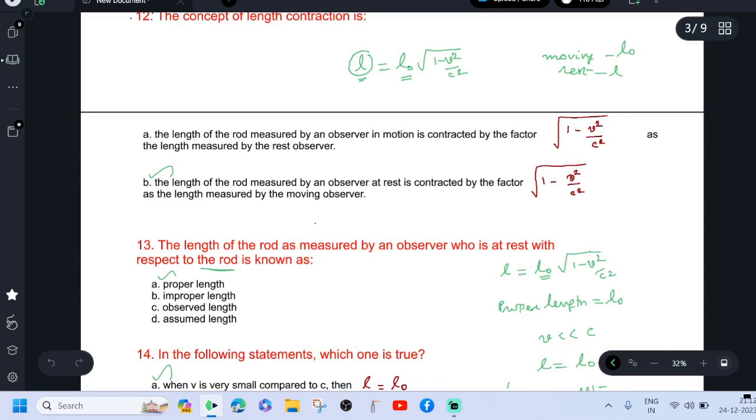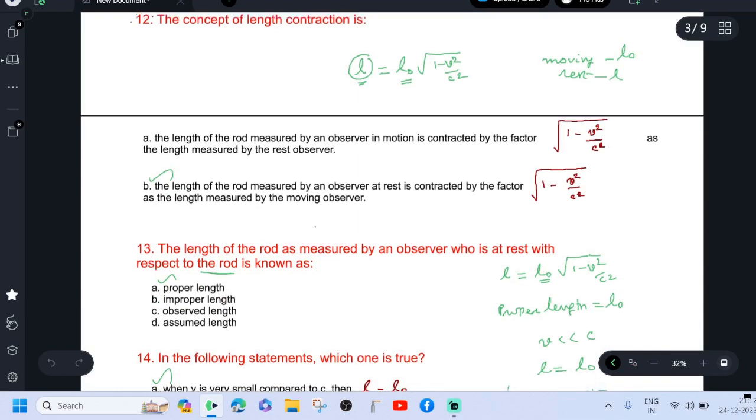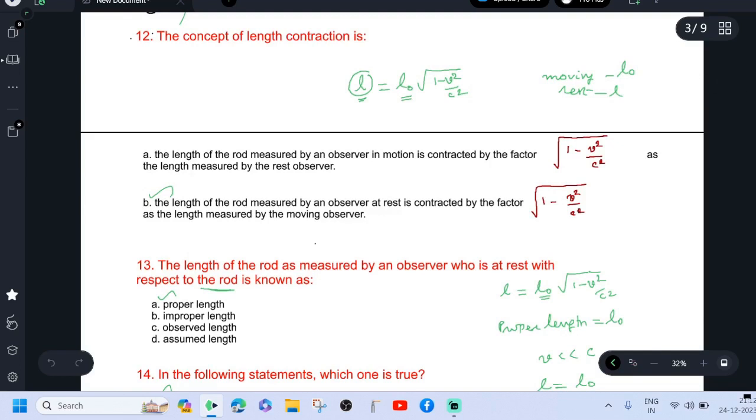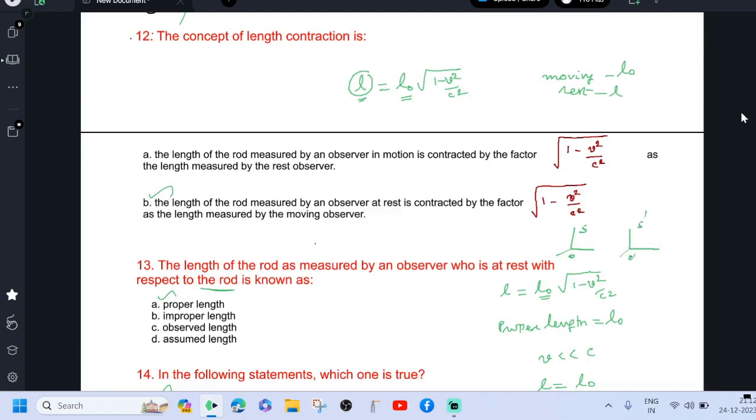See, the frames are S and S dash. Here, this is S frame, O is observer. This is S dash frame. Here the rod is present. S frame is at rest, S dash frame is in motion. Here the length predicted by the observer O dash is L naught. With respect to the rod, the observer O dash is at rest, O is in motion. Therefore, L naught is the proper length.